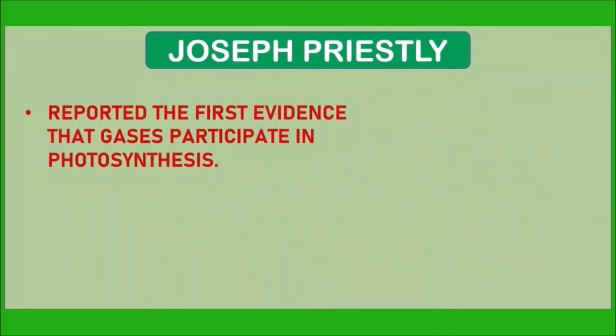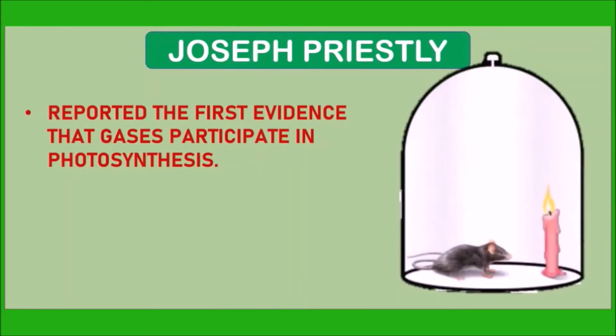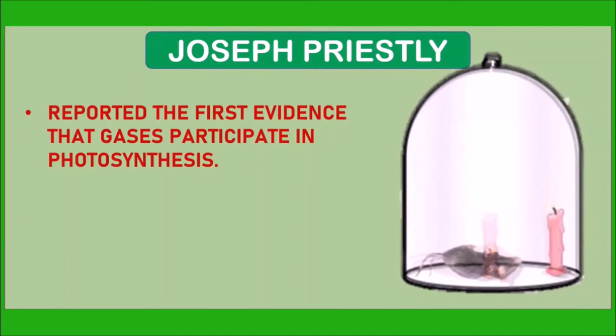He had done an experiment with candle, mouse, plant and bell jar. He has taken a bell jar which is airtight, placed a candle inside it. After some time, the candle puts off. Next time, he had tried with a candle along with mouse. This time, the candle puts off as well as the mouse fainted due to the suffocation.